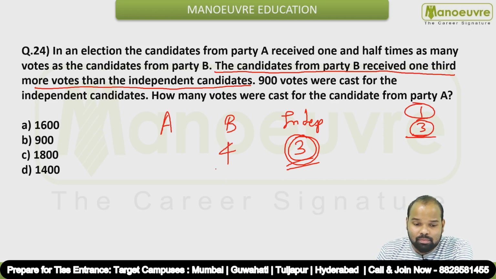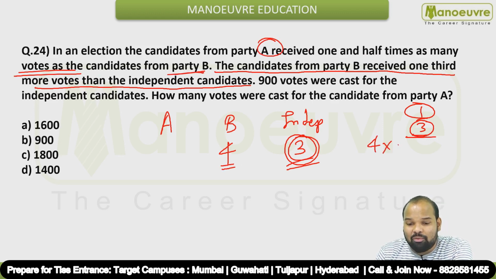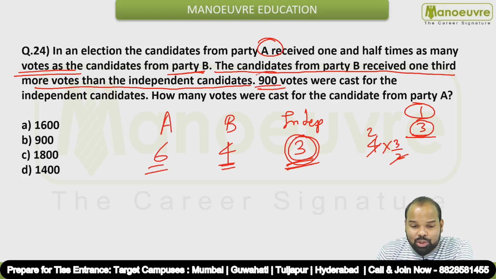And 1.5 times more. A has received 1.5 times more than B. So what is 1.5 times of 4? Multiply 4 by 1.5. 1.5 means 3/2. So 2 3s are 6. So this is the ratio of the number of votes they have got.